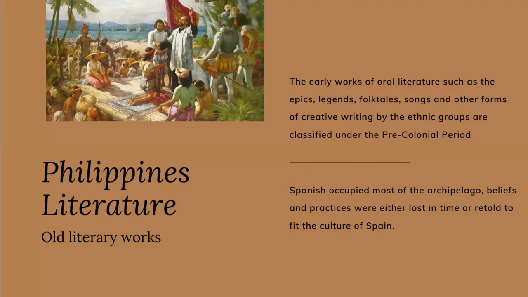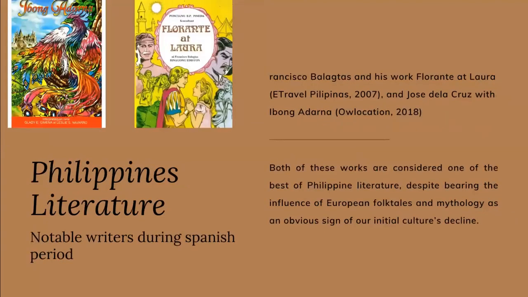When the Spanish occupied most of the archipelago, beliefs and practices were either lost in time or retold to fit the culture of Spain. Notable writers of this time were Francisco Balagtas and his work Florante at Laura, and José de la Cruz with Ibong Adarna. Both of these works are considered among the best of Philippine literature, despite bearing the influence of European folk tales and mythology, as an obvious sign of our initial culture's decline.